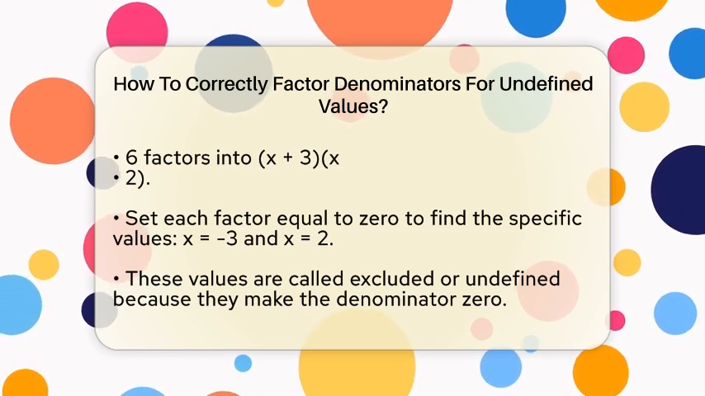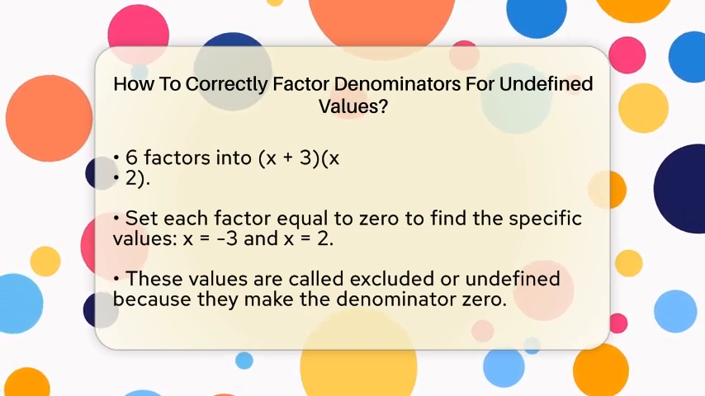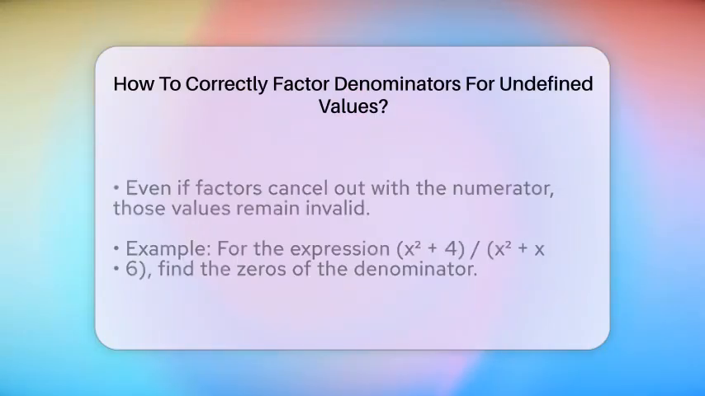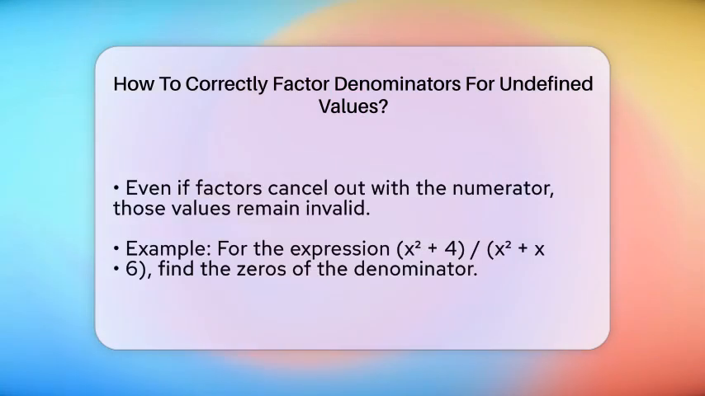It is very important to remember that even if some factors cancel out with the numerator, these values are still not allowed because they make the original denominator 0. For example, if your expression has a factor that cancels out, but that factor was 0 at a certain value, you still cannot include that value in your solution.